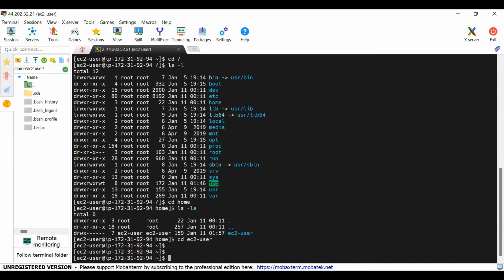Sudo. Let's try. So I was about to just ask you what exactly sudo is. Okay. All right. So sudo is, let's look at this. Where are we? I'm in my home directory. That's the meaning of tilde.